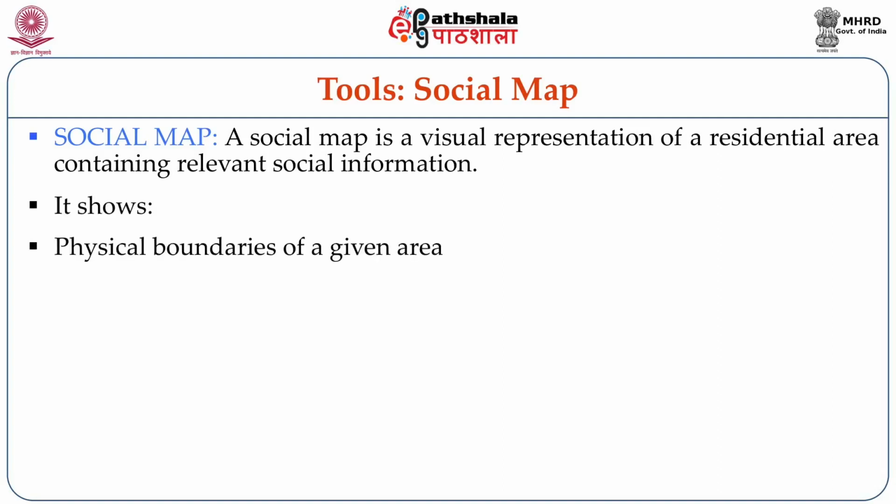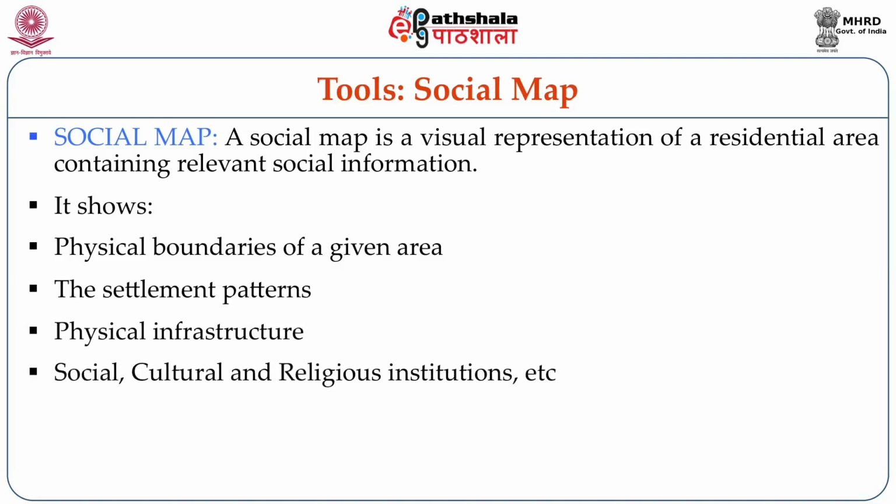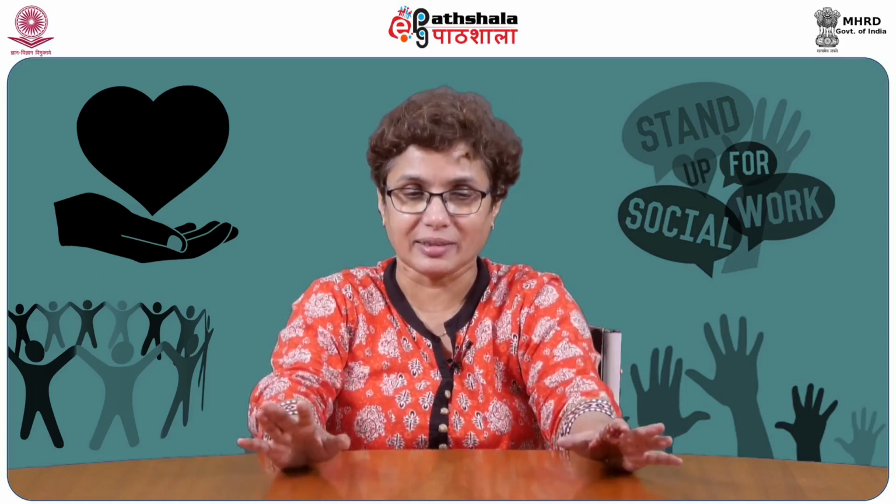So it is the physical boundary of a given area, the settlement pattern, which is basically culturally determined most of the time, the physical infrastructures which are there, and various kinds of social, cultural and religious institutions which are there. So a map is drawn on the ground, where people themselves directly participate. If it's in a tribal area or in the villages, they might draw it on the ground using pebbles and stones and leaves and branches and things like that.